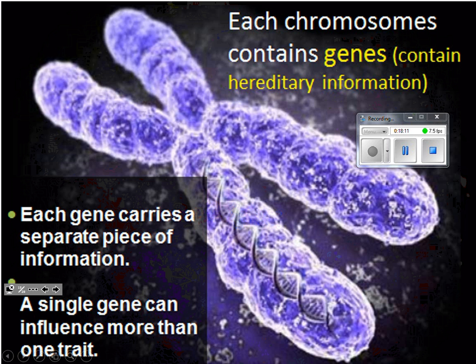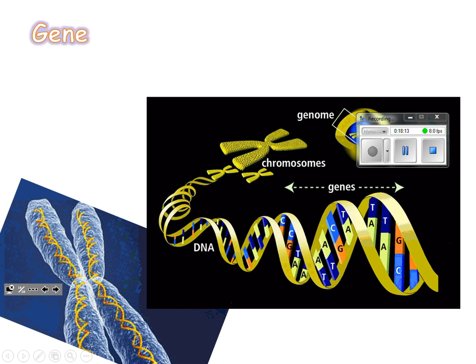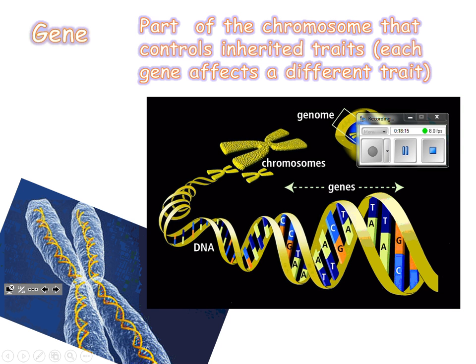Okay, so every chromosome contains your genetic information. It contains your genes. Your genes, what are they? This is the next line. Good. Your genes are part of your chromosomes that control your traits. Each one of them affects a different trait. And your genes are made up of what molecule? Your genes are made up of the big, long, twisted molecule called the double helix.